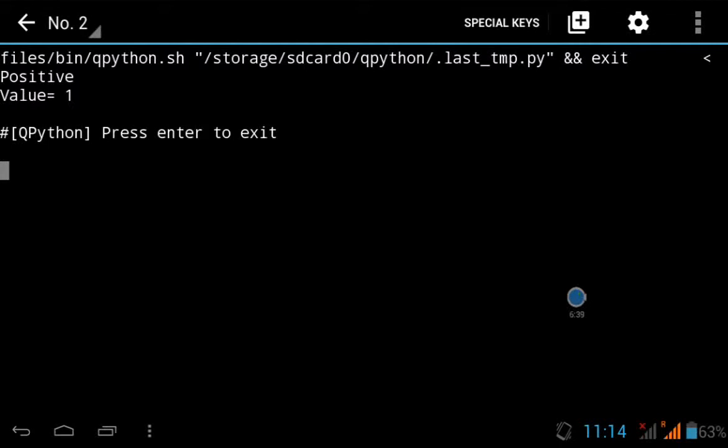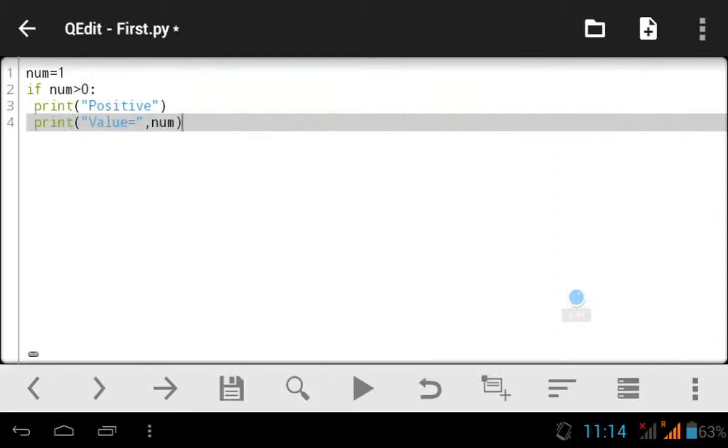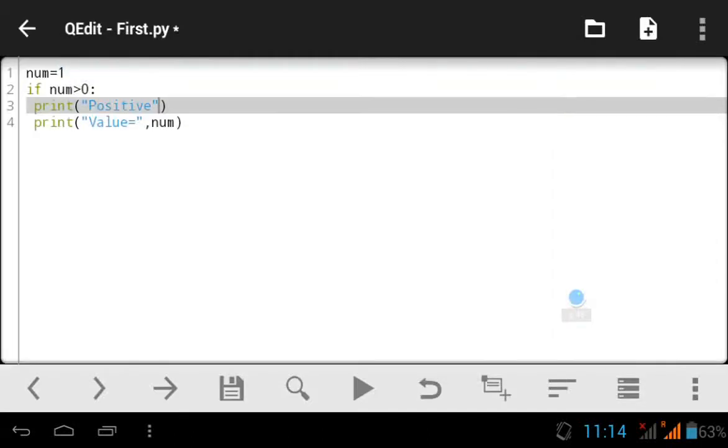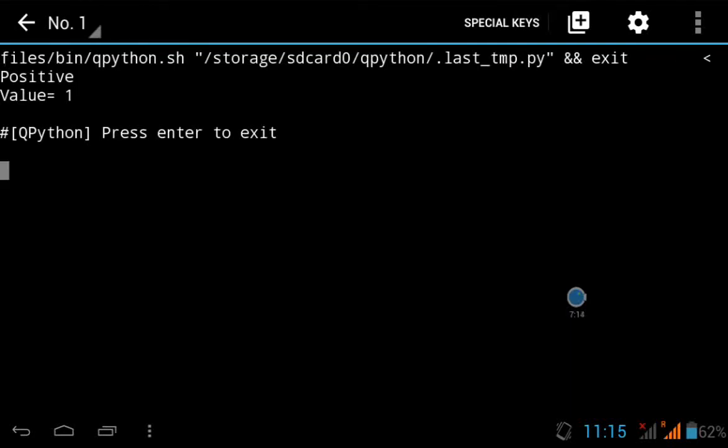So Python is assuming that these two are a block. Now if I leave two spaces before the beginning of these two statements, then also Python will assume these statements lie within the same block. That means the number of spaces left can be anything. It is not fixed, it is variable. Now if we run the program, we will also get the same output.